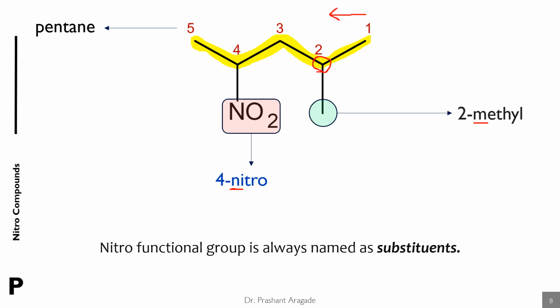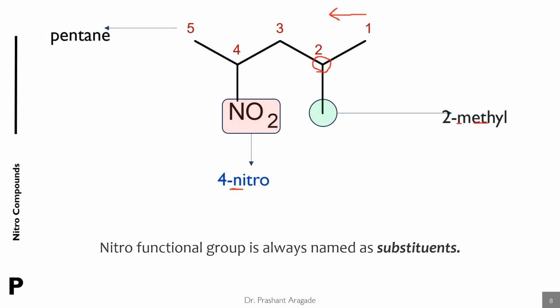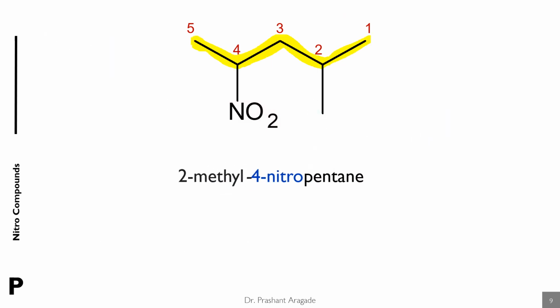And in the last step, you have to just prefix the position number and name of substituents onto the parent name. If two different substituents are there, then you have to arrange the substituents according to the alphabets. Hence, the name of this compound is 2-methyl-4-nitropentane.